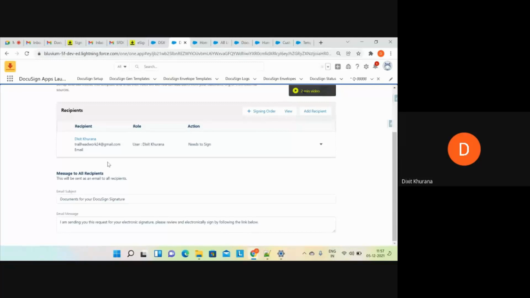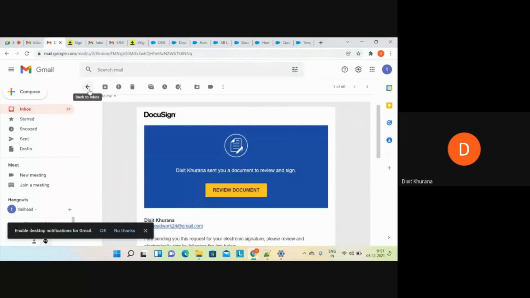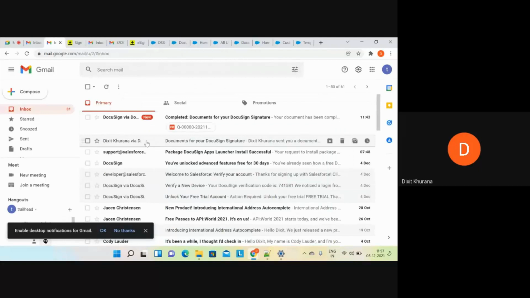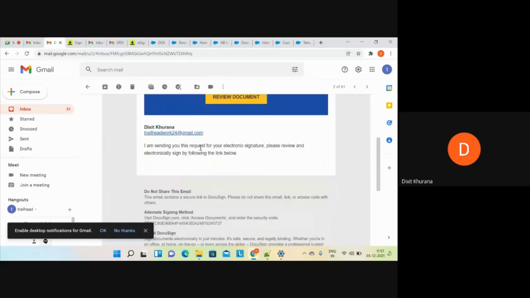Now, if you see, there is a message to all recipients. When you send this document for signature, there is an email. You have already seen that. This is the email which I received. Another thing, once I have completed the signature, you will definitely get an email saying your DocuSign document has been signed successfully. The thing I wanted to highlight here is this is the email format.